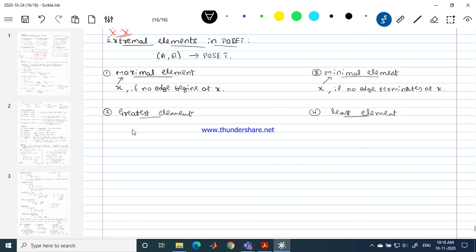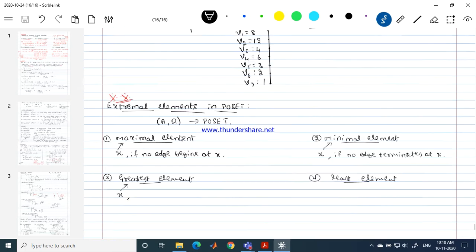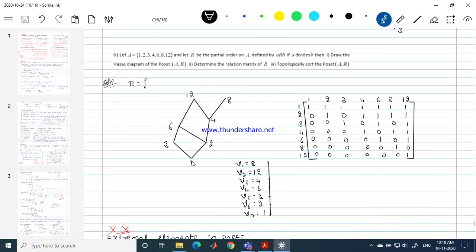But when I'm saying X is the greatest element, this is what we are expecting. Okay, I can put it like this. See, you people know how to read the Hasse diagram, right? How do we read the Hasse diagram? We say that an element X is related to Y means we read it from bottom to top. So if I want to traverse in a Hasse diagram, from 1 I can reach 12. So 1, 3, 6, 12, or 1, 2, 4, 8, or from 6 I can reach 12. Only this much is possible from 6. I can reach 12, that's all.